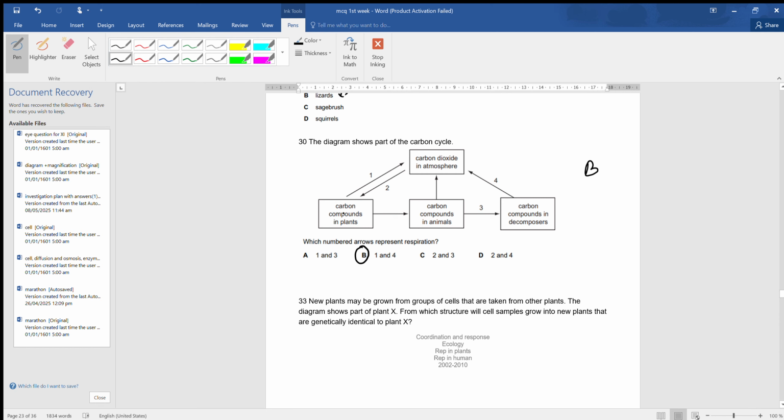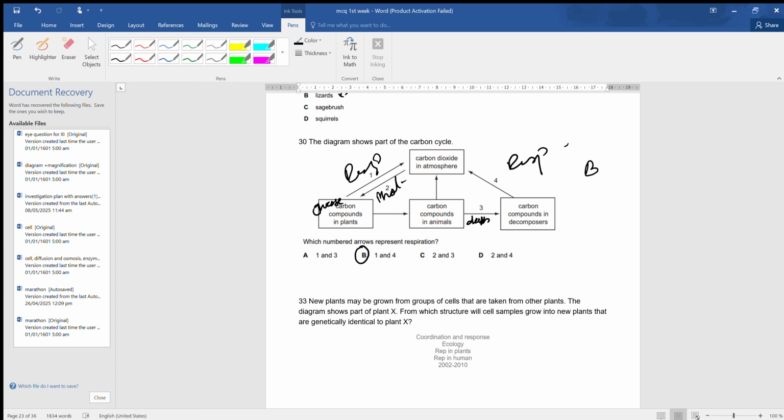Carbon compound in plant, when it respires, that is glucose. Carbon compound in plant is glucose, protein or fats, whatever it is. When it respires, then it releases carbon dioxide in the atmosphere. So 1 is respiration, 2 is photosynthesis, and 3 is carbon compound in animal, and carbon compound in decomposer. So this is done by the death. And the carbon compound in decomposer is released, so it is again respiration. So what is the correct answer? 1 and 4 is the correct answer.